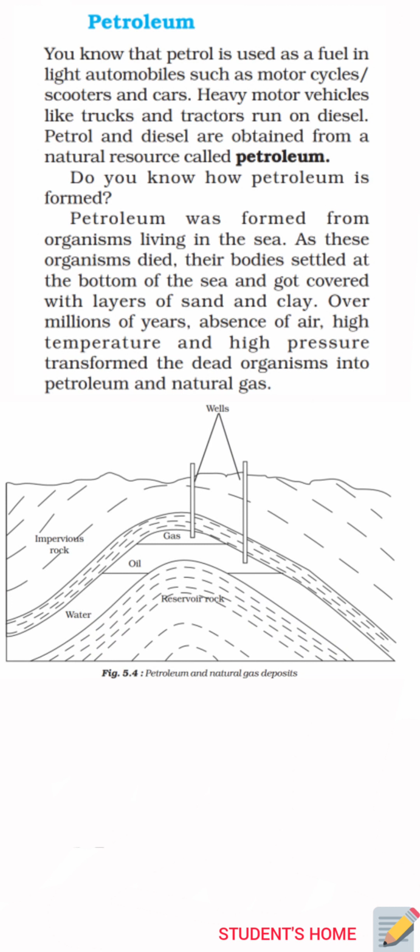Petroleum was formed from organisms living in the sea. As these organisms died, their bodies settled at the bottom of the sea and got covered with layers of sand and clay. Over millions of years, absence of air, high temperature and high pressure transformed the dead organisms into petroleum and natural gas. Look at figure 5.4, it shows the deposit of petroleum and natural gas.